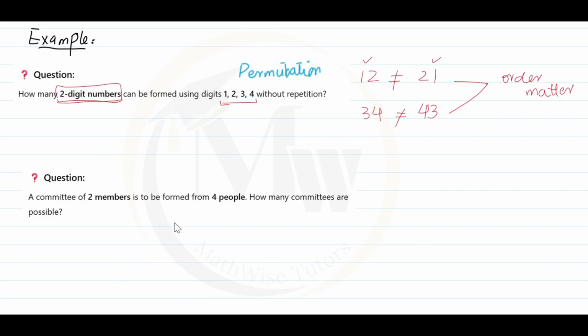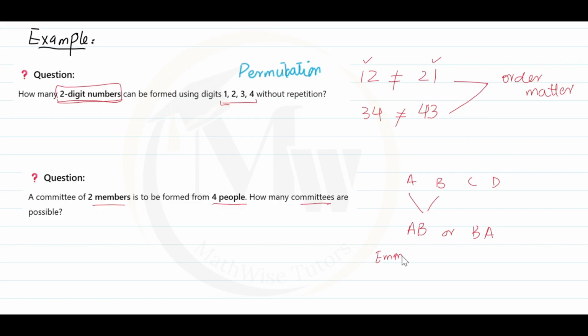Here is another example in which we need to check whether to use permutation or combination. Here are four people, let's take A, B, C and D. We need to choose two members of a committee. In this case the order does not matter if we choose A, B or B, A, because this is the same committee.